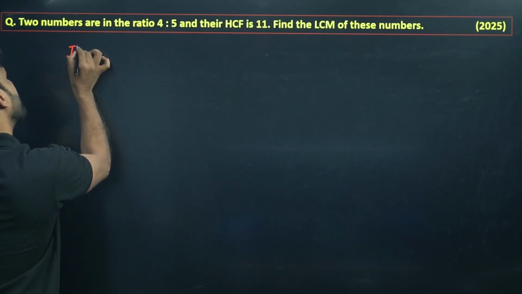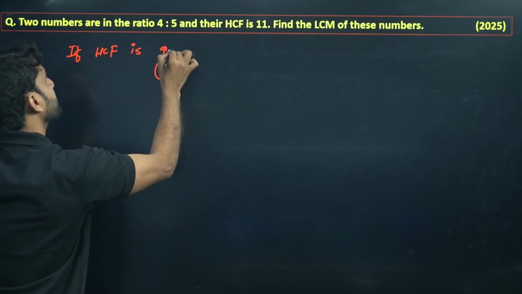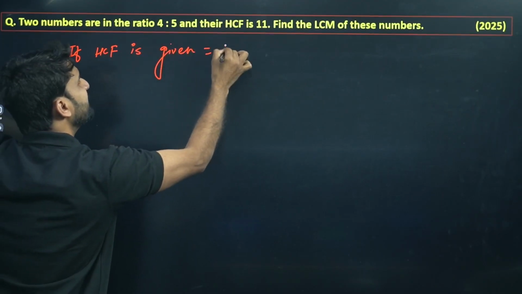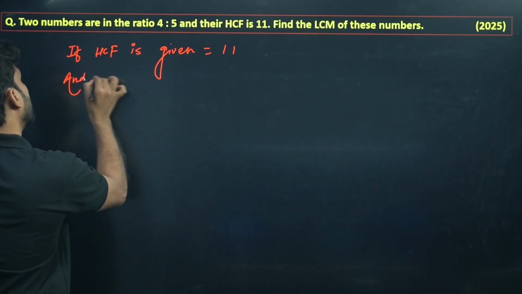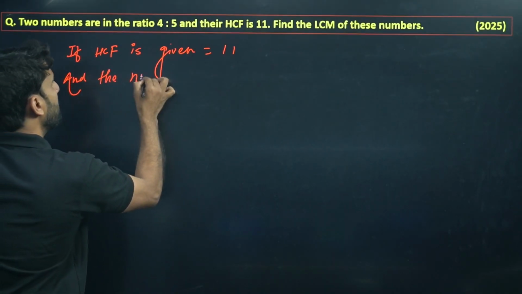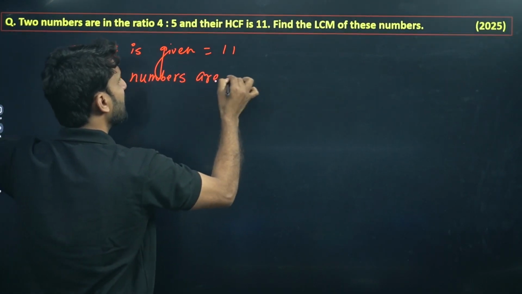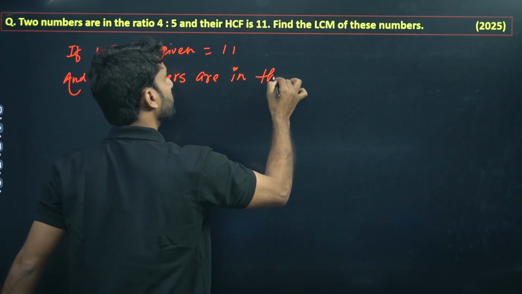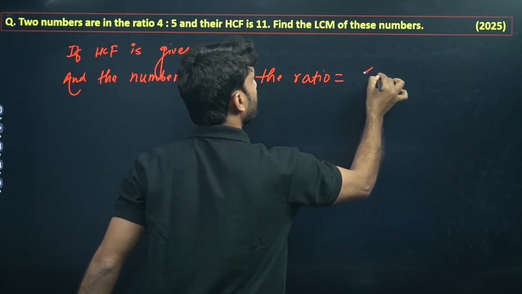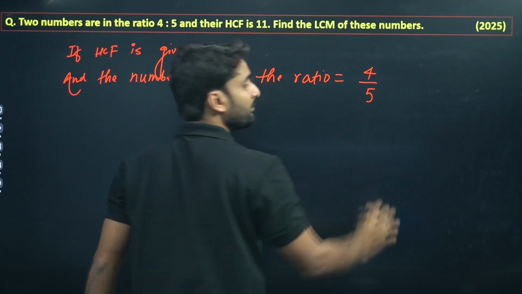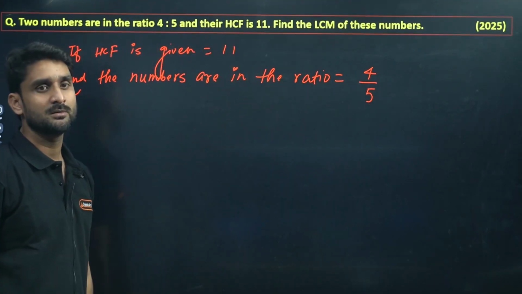If the HCF given is 11 and the numbers are in the ratio 4:5, I'm not sure what exactly those numbers are, but the ratio is given here.